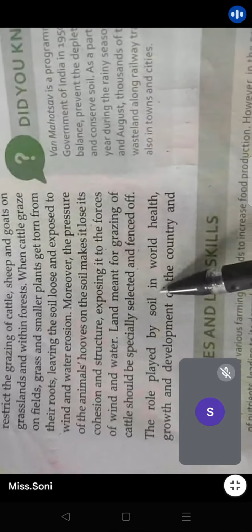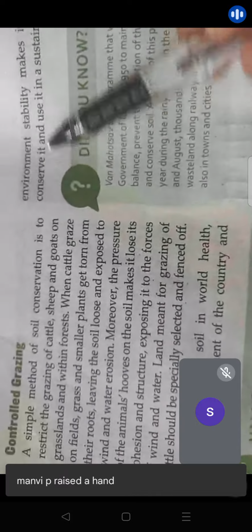Right. Next, the role played by soil in the health, growth, and development of the country and environmental stability makes it necessary to conserve it and use it in a sustainable manner. So, as we saw the benefits of the soil and how we and other living things are dependent upon the soil, it is very, very important for us to conserve it and to use it in a sustainable manner.